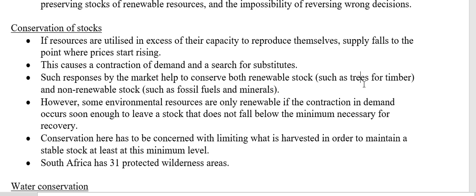We are using them faster than we can renew them. We are eating the food faster than we can grow the food, for example, then the supply is going to be inefficient. We are unable to produce enough food for everybody, and that scarcity is going to cause prices to increase.